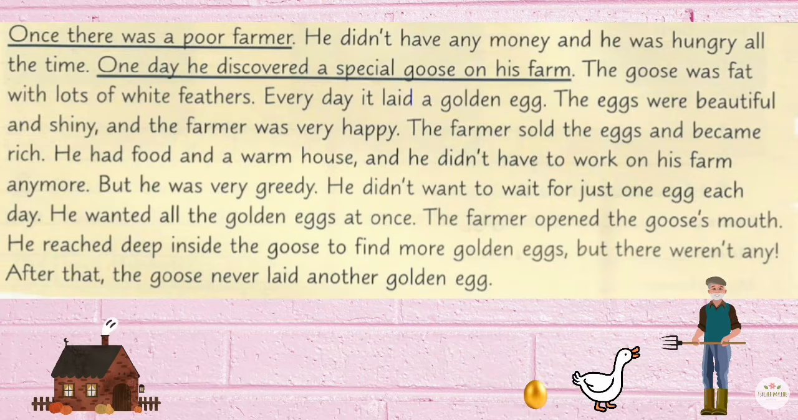Once there was a poor farmer. He didn't have any money and he was hungry all the time. One day he discovered a special goose on his farm. The goose was fat with lots of white feathers. Every day it laid a golden egg. The eggs were beautiful and shiny, and the farmer was very happy. The farmer sold the eggs and became rich. He had food and a warm house, and he didn't have to work on his farm anymore.